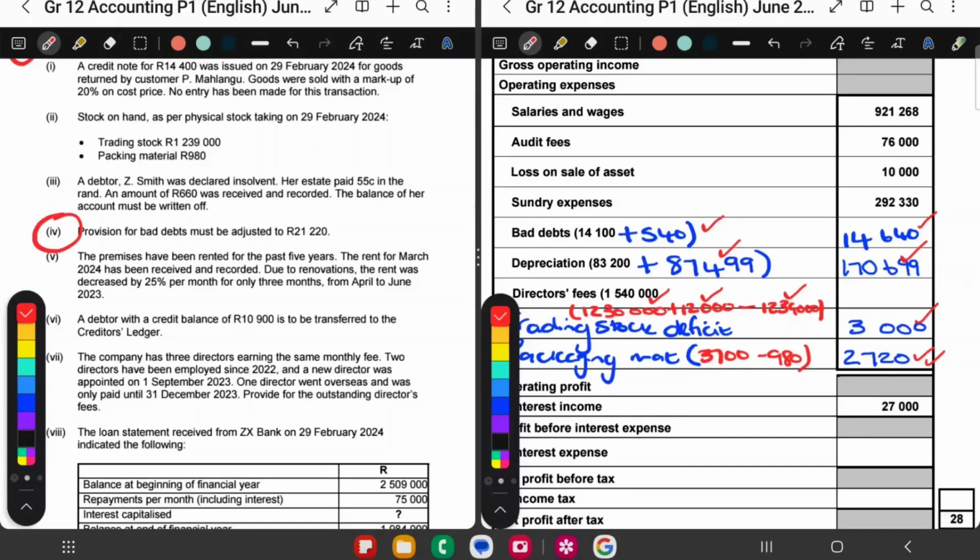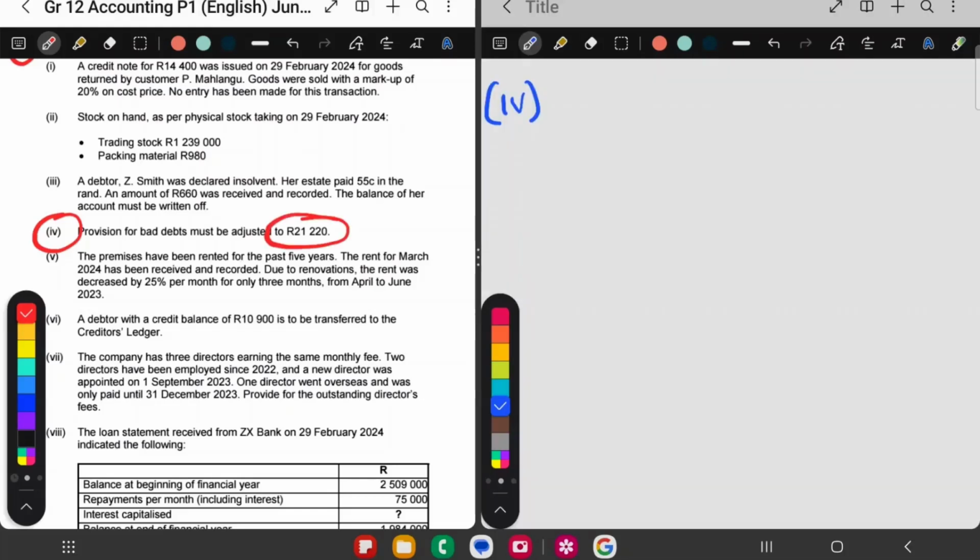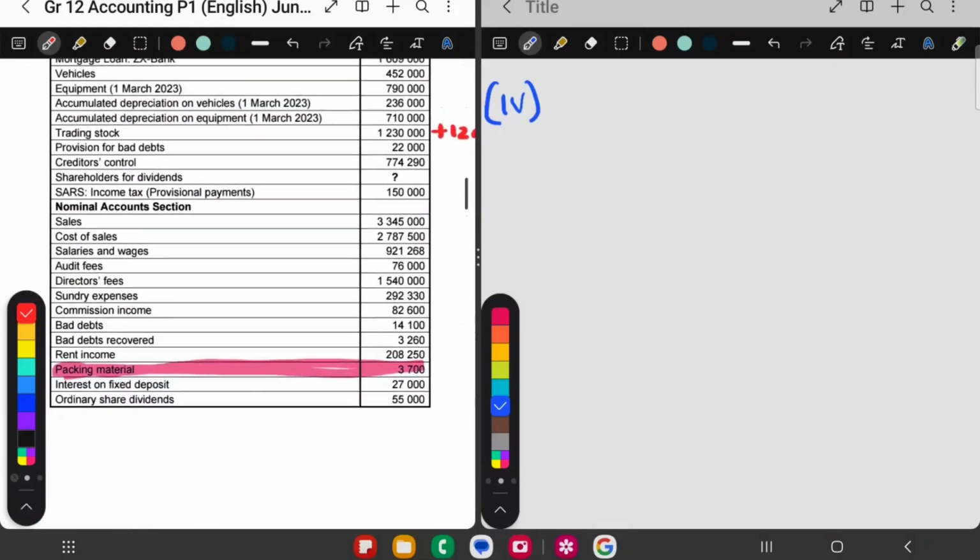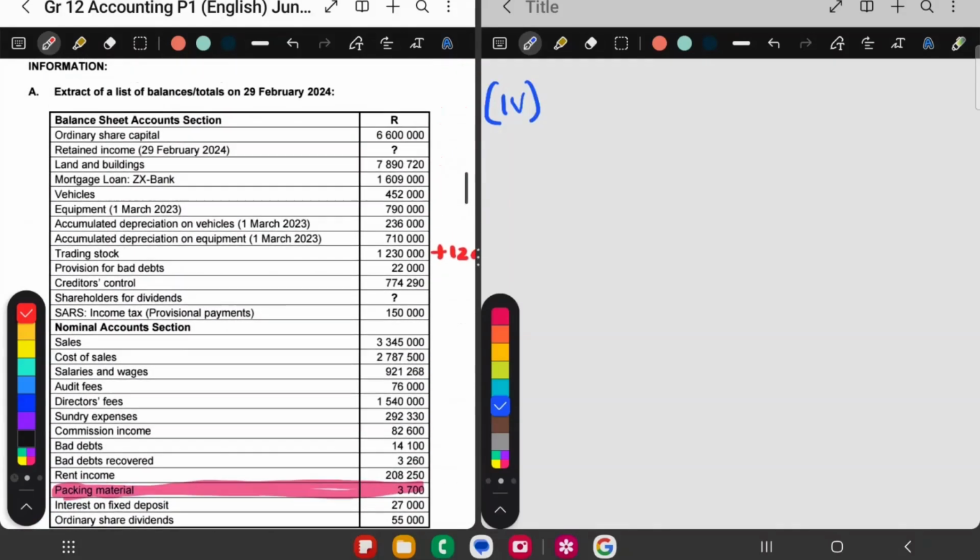Provision for bad debts. Provision for bad debts must be adjusted to 21,220. So what we are going to do here is we are going to say, what is our provision for bad debt at the moment? So it must be here under the balance sheet section. Provision for bad debt, here it is. It's 22,000.